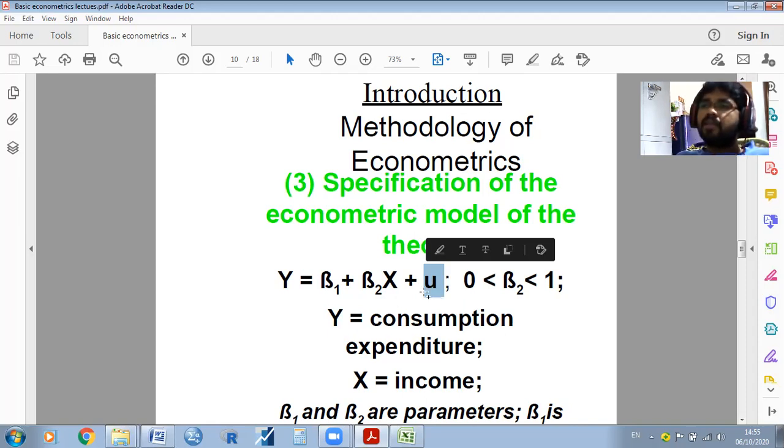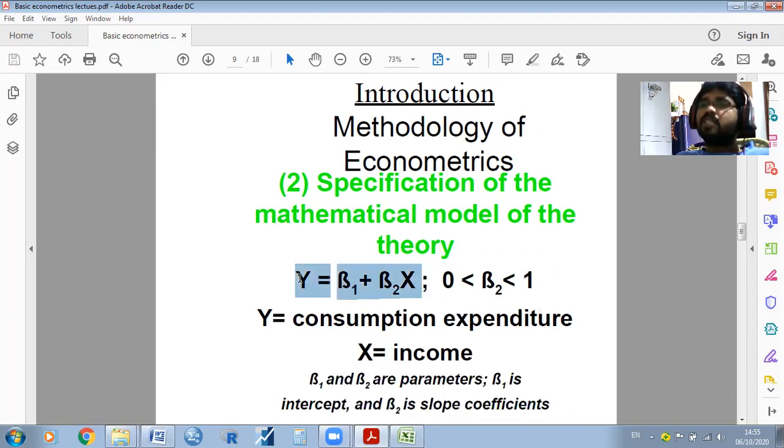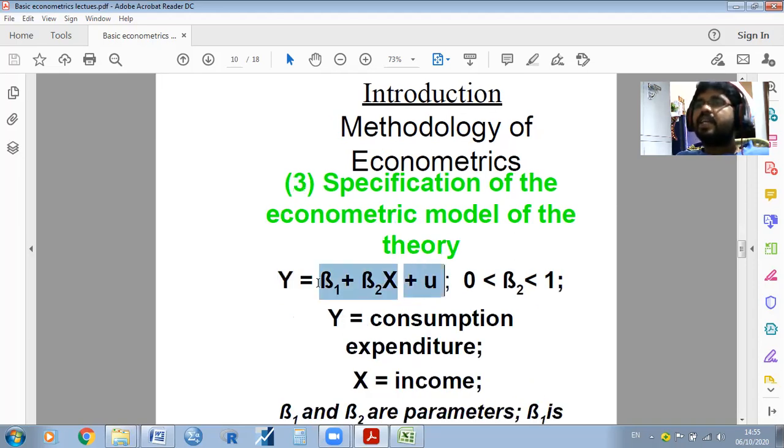Majorly, I will say only one thing: mathematical models have an exact relationship, whereas econometric models have an inexact relationship between the variables.